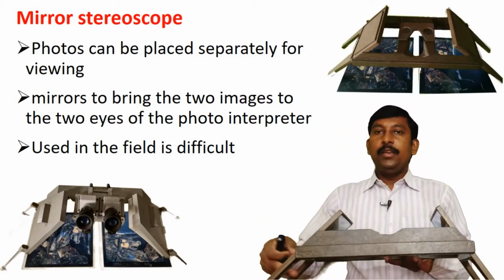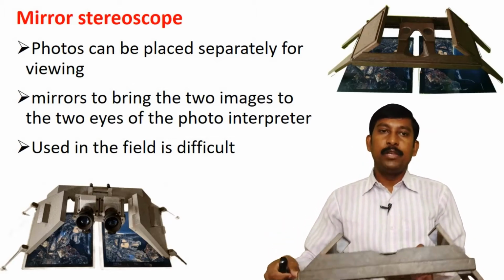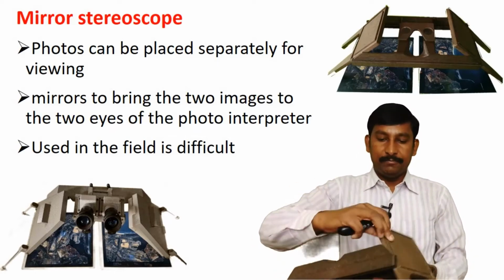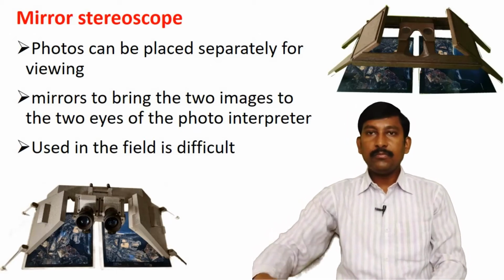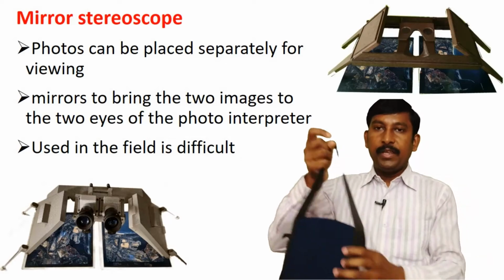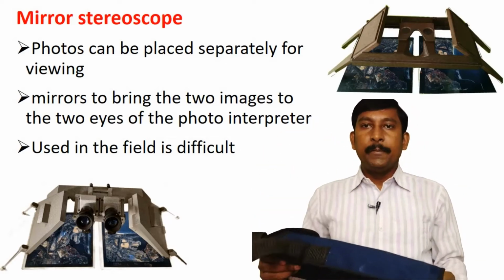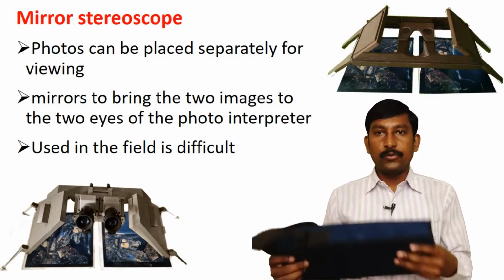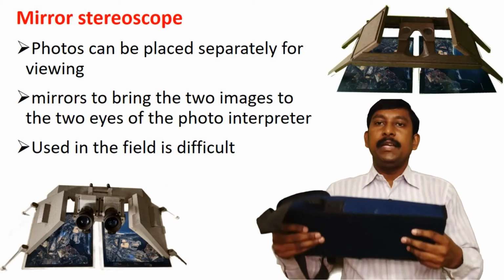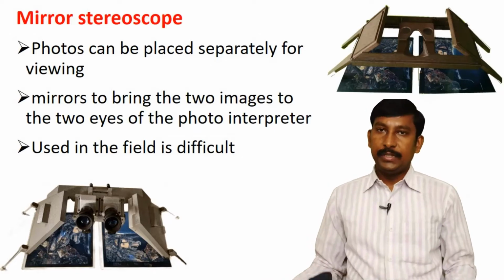Sometimes, if you use a plastic or fiber mirror stereoscope, it is possible to use it in the field, because you can carry this stereoscope in a case. You can carry the mirror stereoscope in the case like this. But if you use a metal body mirror stereoscope, it is very difficult to use in the field. So it depends on which type of mirror stereoscope is available to the surveyor.